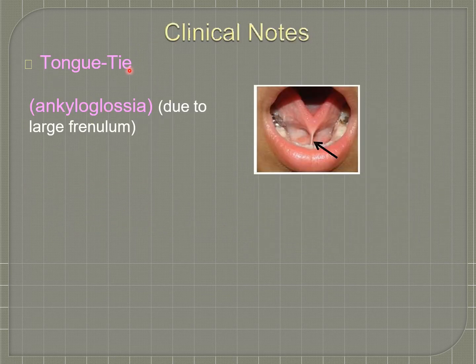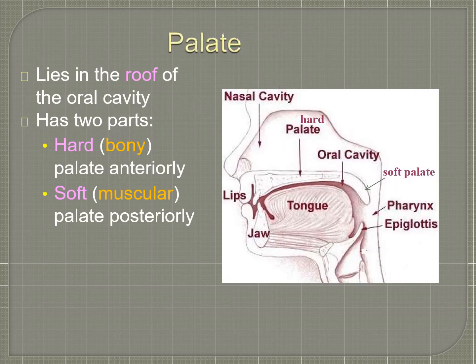There is a condition called tongue tie. It is otherwise called ankyloglossia. Already we see the lingual frenulum here, attaching the tongue to the floor of the mouth. When this lingual frenulum is very large, it creates a condition called tongue tie, where the movement of the tongue is restricted. That is called ankyloglossia.